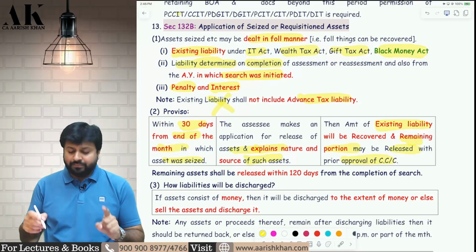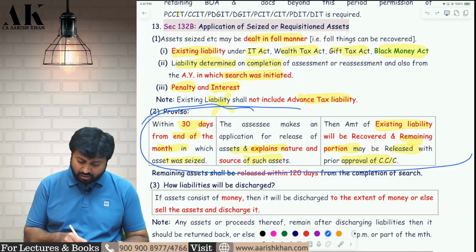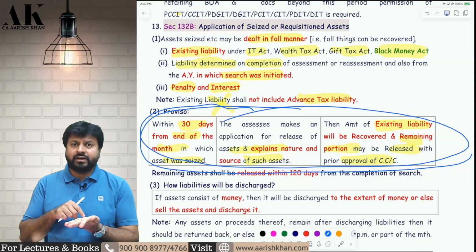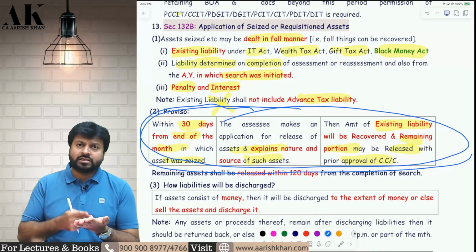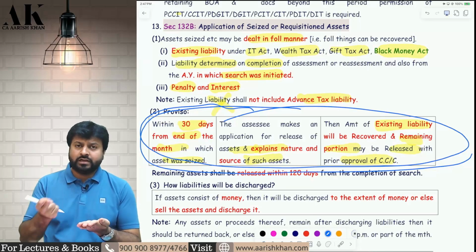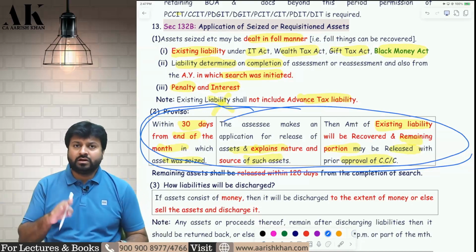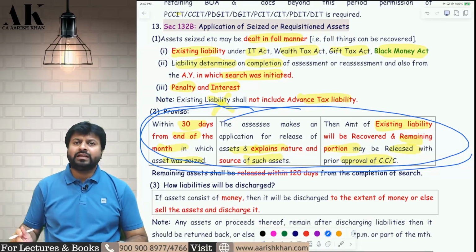So again, a very important proviso it is. This has come in the examination a lot of times. You can see a lot of questions in the study material also, which we have done in class with respect to this particular proviso. So if you are not able to explain the source and the nature during the search, you can explain within 30 days from the end of the month in which the asset was seized, and then you can come to the officer and explain the nature and source. They will take the existing liability and they will return you the remaining asset.